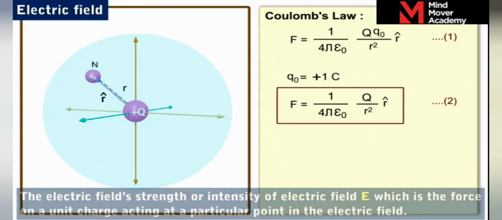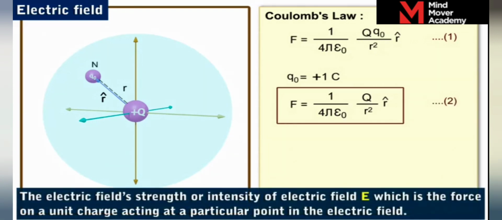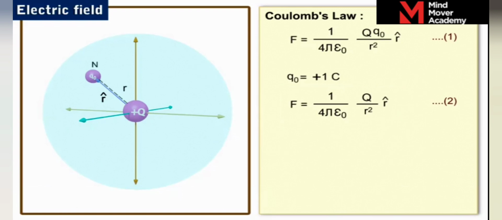Equation 2 indicates the electric field strength or intensity of electric field E, which is the force on a unit charge acting at a particular point in the electric field. Therefore, the electric field strength due to charge q at point N is E is equal to 1 by 4 pi epsilon naught q by r square into r cap.